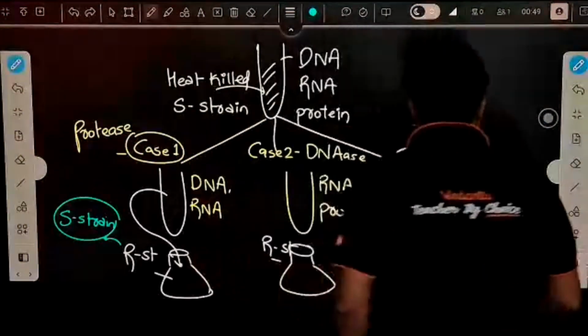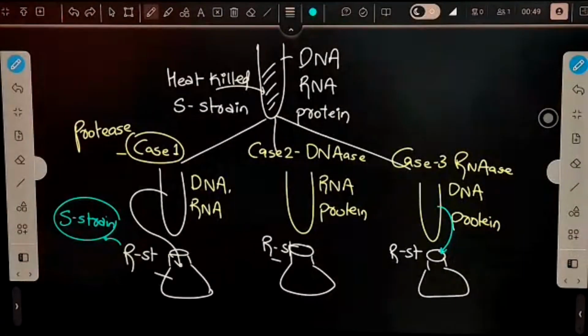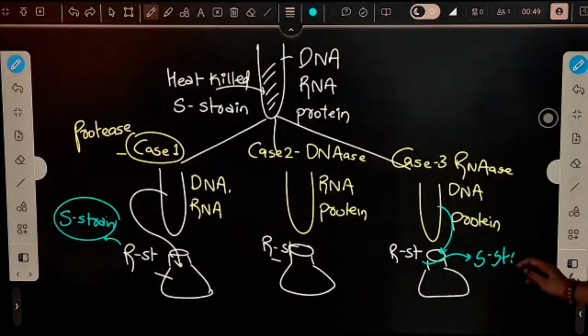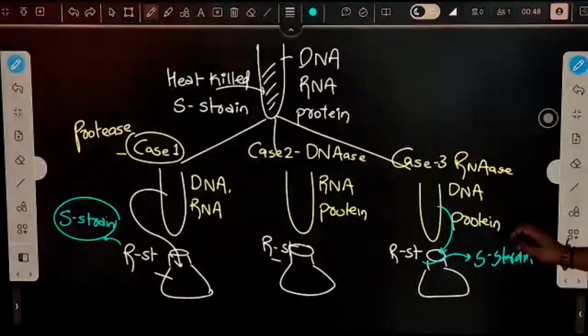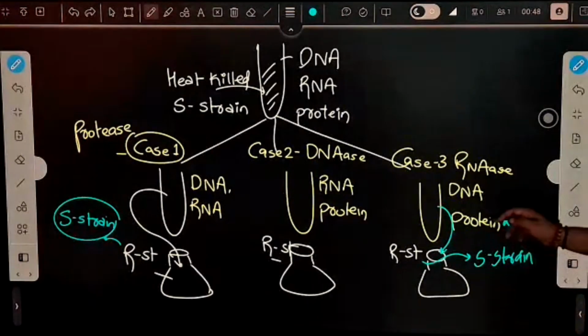When we added the content of this test tube, which does not have RNA, into the R strain, again R strain changed into S strain. In the first case, it was proved protein is not genetic material. In this case, it is proved RNA is not genetic material. So maybe it is DNA.